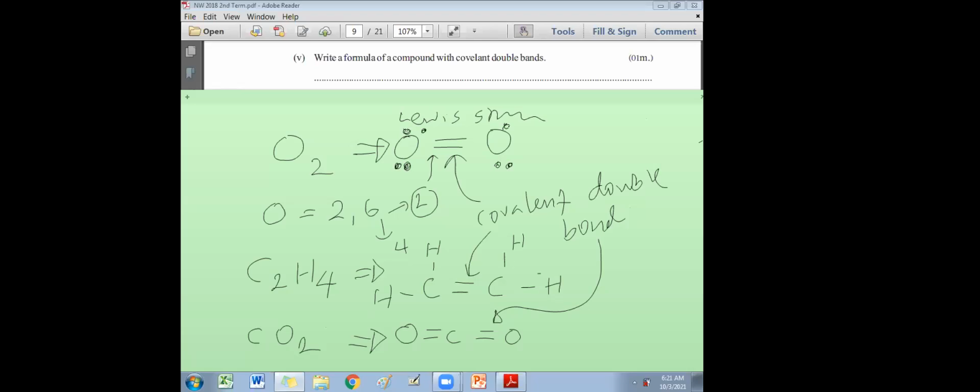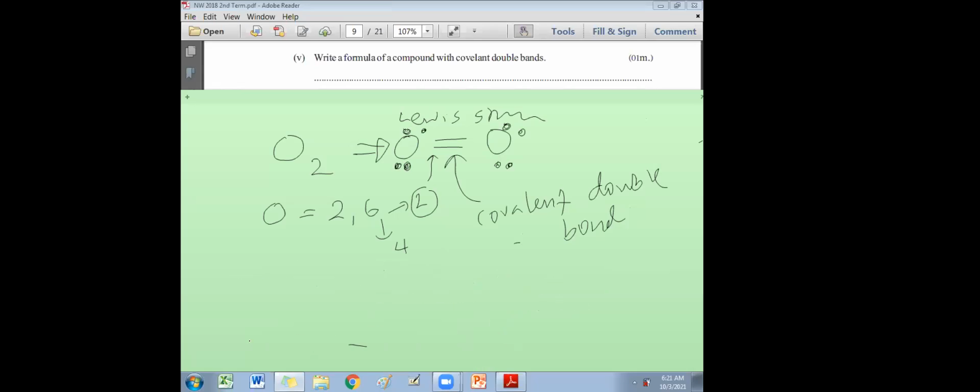In the exam, sometimes they will ask you to draw the Lewis structure of O2. Then this is how you should draw it. Each oxygen atom has 6 electrons. Out of 6 electrons, 2 electrons go for the bond, and the other 4 are left as 2 lone pairs. 2 for the bonds, that is for the double bond, and the other 4 become 2 lone pairs. 4 electrons become 2 pairs. Those 2 pairs act as what pairs? Not bonding pairs, lone pairs, because they did not participate in the bond formation.